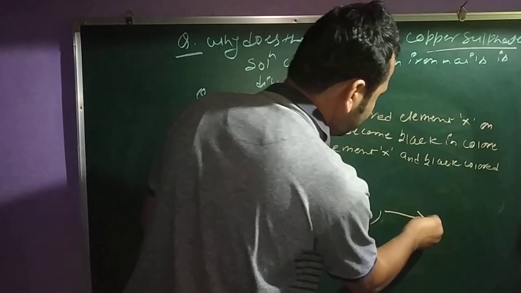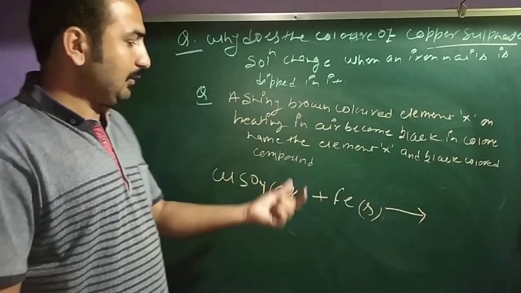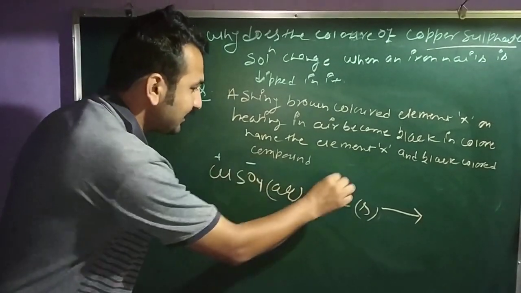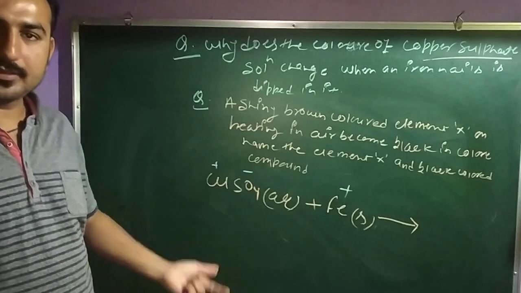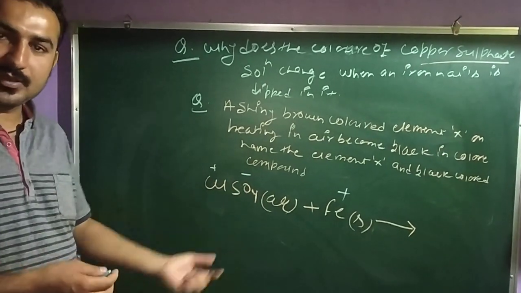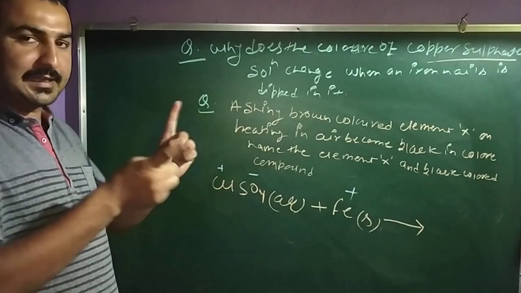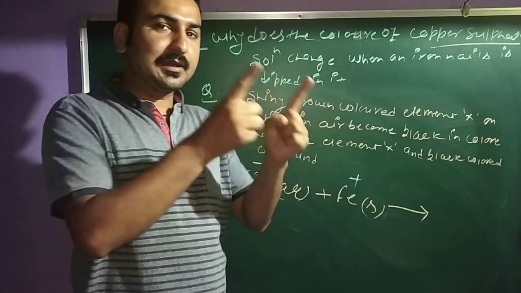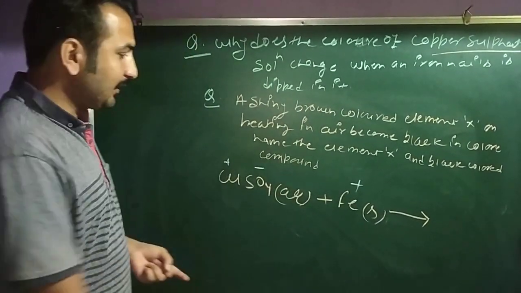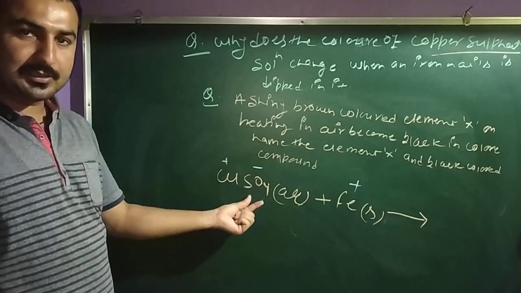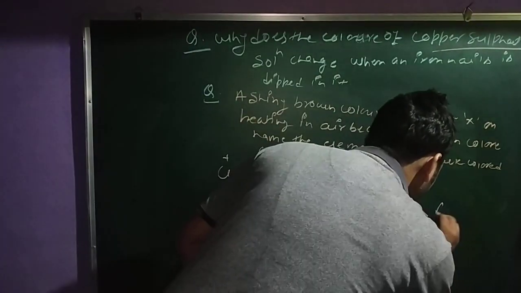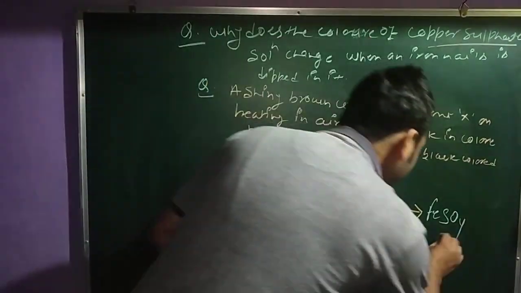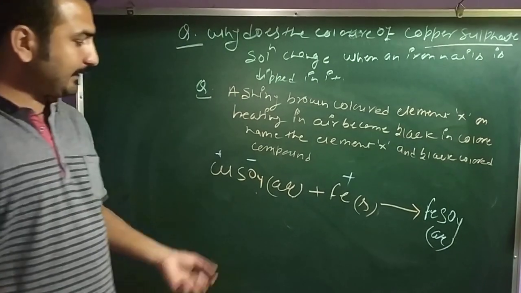And now what is happening? You are seeing here two components. One is the positive, one is the negative, and here is the positive. So what will happen? Obviously, this positive is attacked by the negative of the first one, because always the positive and negative make the product. The positives repel each other, and in the same manner negatives repel each other. So obviously, this positive is combined with the negative part of the first one. So compound will be formed: FeSO4, aqueous, AQ, and then here.